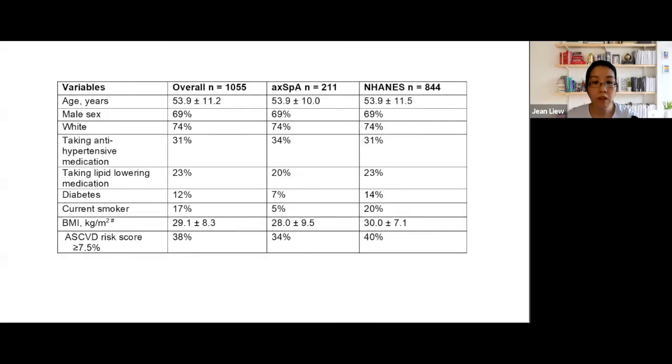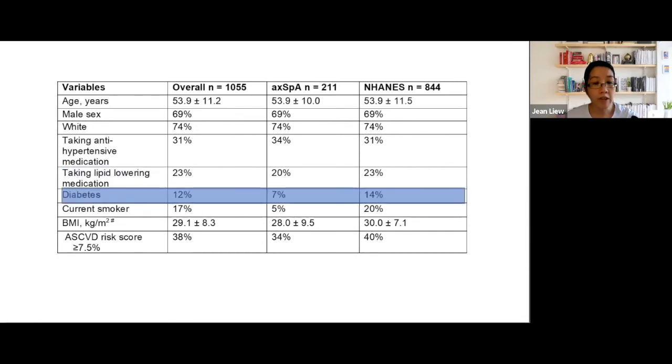Here's our table 1 for overall everyone in our study, for those of axial spondyloarthritis, and for the NHANES comparators, and these are already matched by age, sex, and race. So those would be similar. And they also had similar percents that were taking antihypertensive medications, as well as lipid-lowering medications like statins.